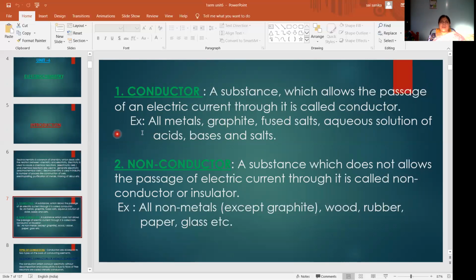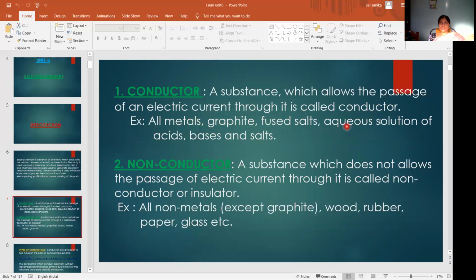Examples: all metals, and graphite. Graphite is a non-metal, even though it is also a conductor. Graphite, fused salts, aqueous solutions of acids, bases and salts.